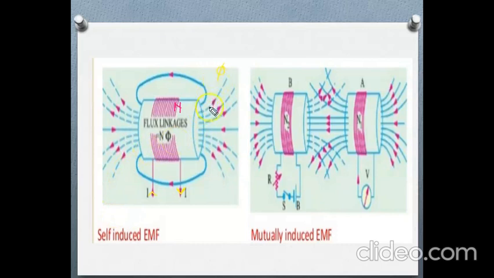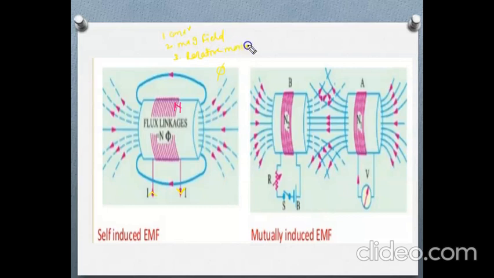When these flux lines are produced with the number of turns, they are again linking with the same coil. These flux lines are linking with the same number of turns, that is the same coil, or we can say these flux lines are interacting with its own coil. When these three conditions are satisfied, we get the EMF. One is conductor, second one is magnetic field, third one is relative motion between 1 and 2.